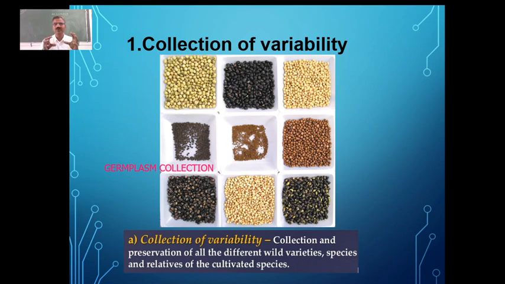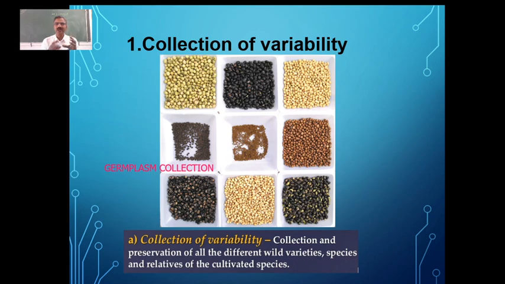We have so many plants which are there in the wild, which we may not be using now, but definitely they will be having some characters, some traits which are useful. And there are some plants which are related to this particular species. So we may try to have those things.